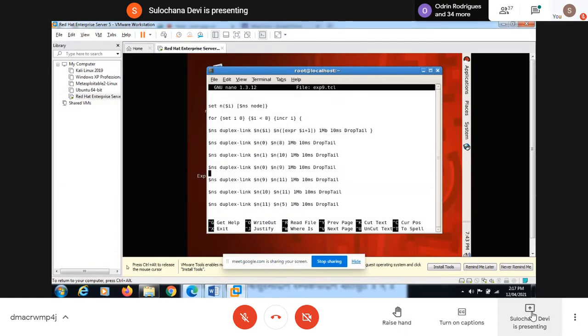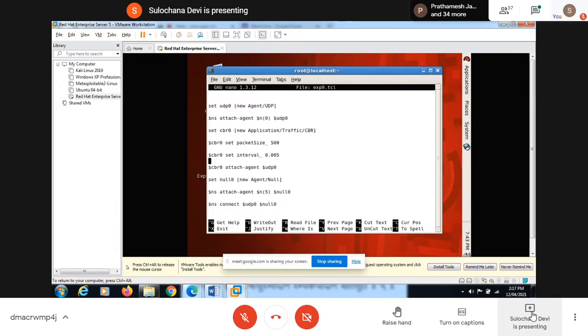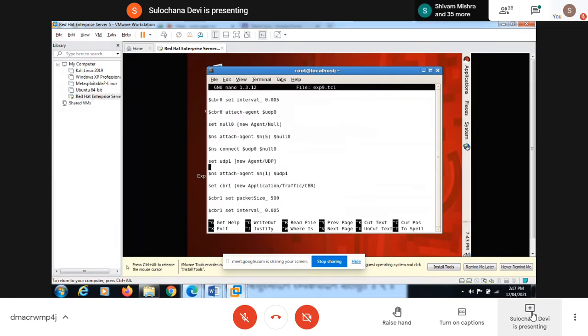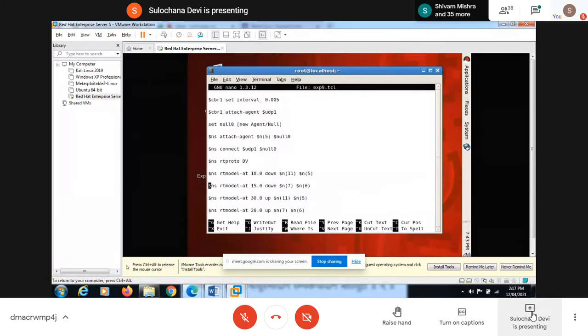Then we have created a UDP agent and a CBR, and in the CBR we have specified the packet size and interval, and a null agent. We have connected UDP, null and CBR.